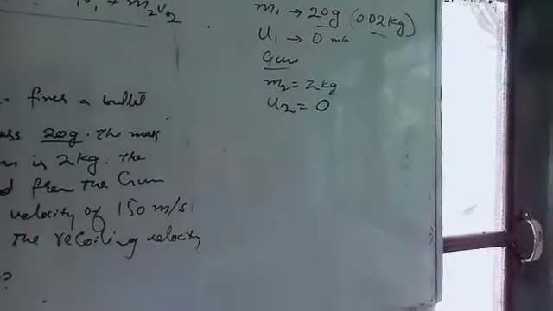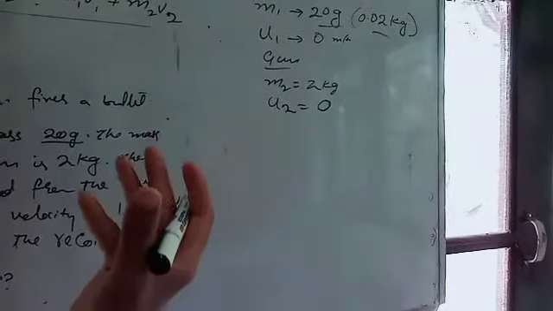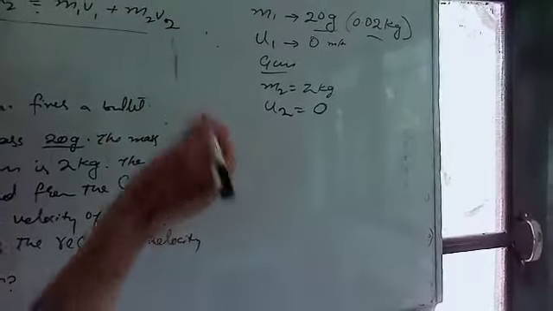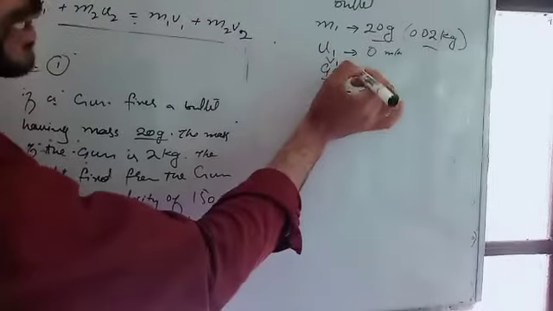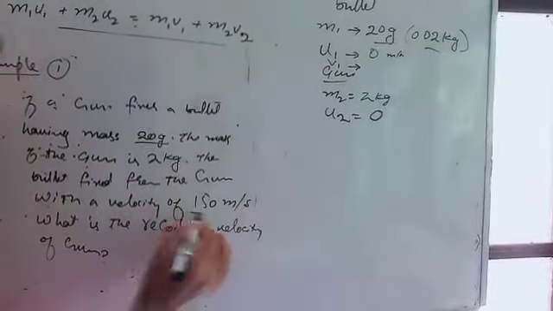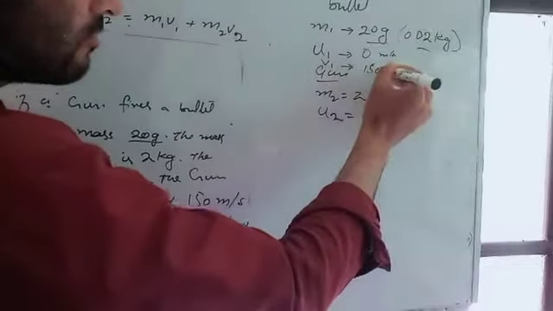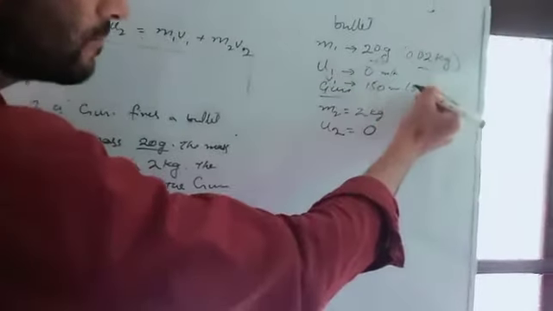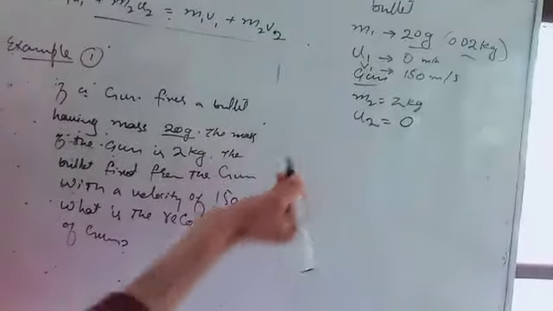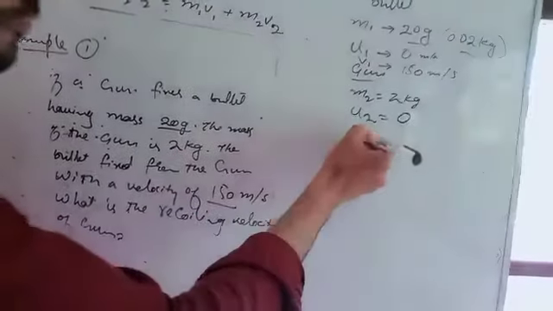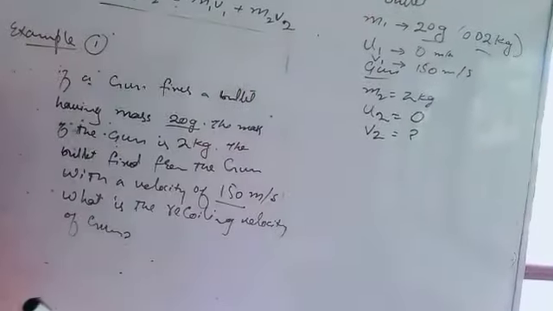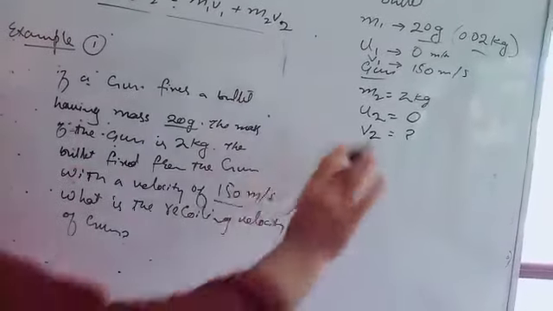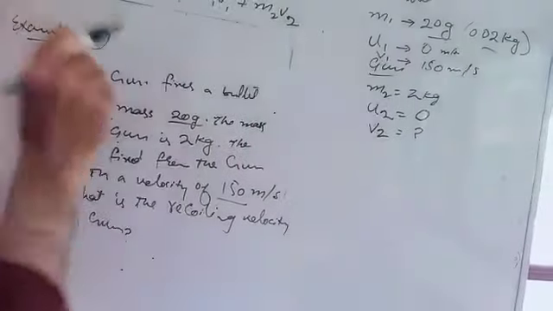Then after the gun fires the bullet, the velocity of the bullet becomes v1, equal to 150 meter per second, and v2 is the final velocity of the gun. We have to calculate it.